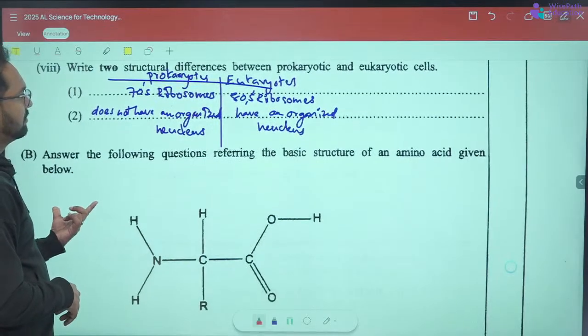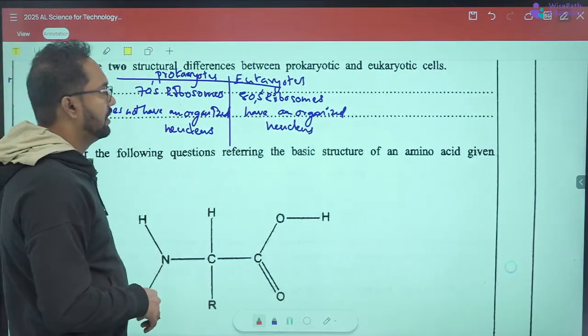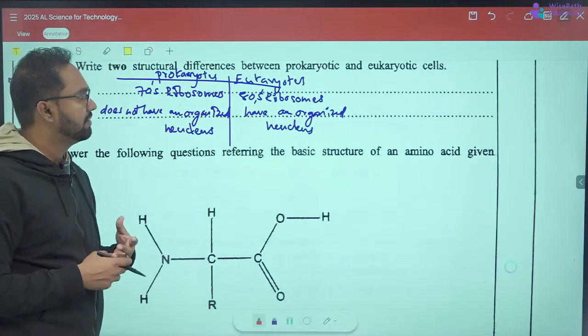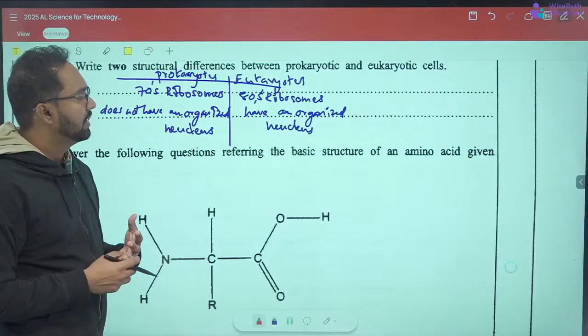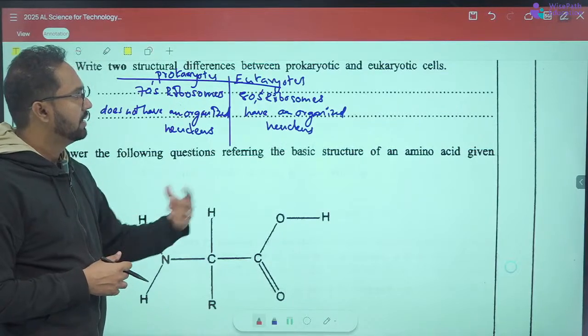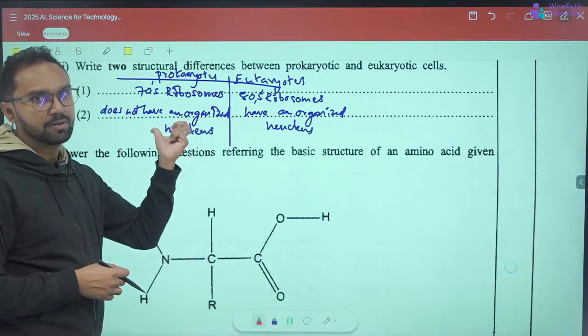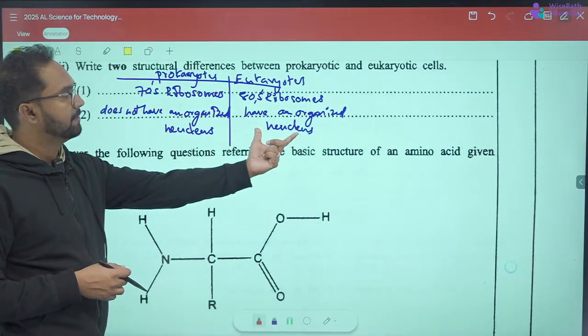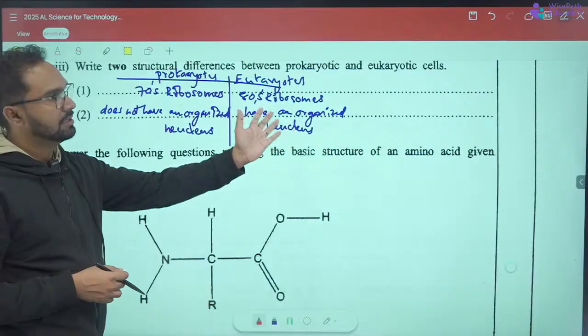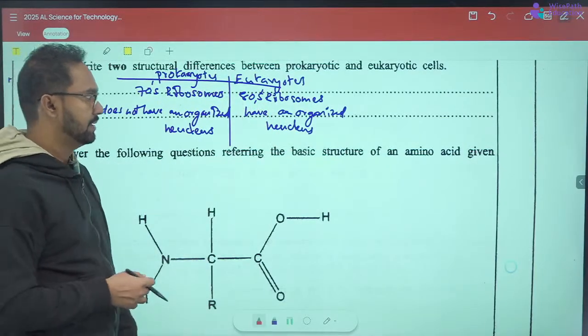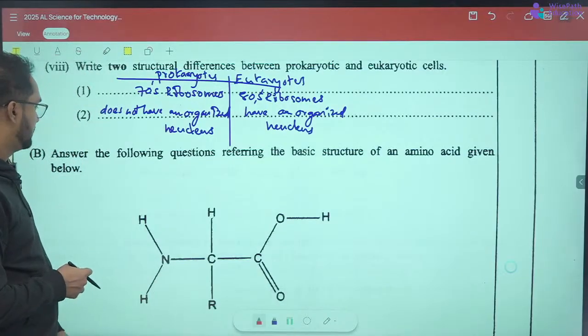So there are a few more, right? The eukaryotes have histone proteins. Prokaryotes do not have histone proteins, and the prokaryote cell wall is made of peptidoglycan, and in eukaryotes it's either chitin or cellulose. Likewise, those sorts of differences are there.